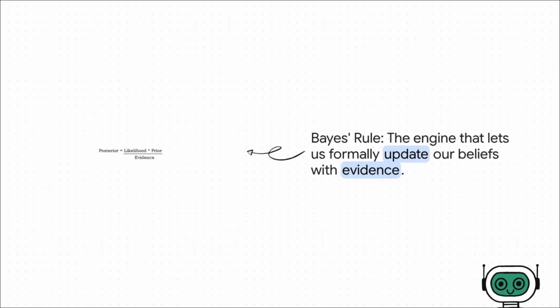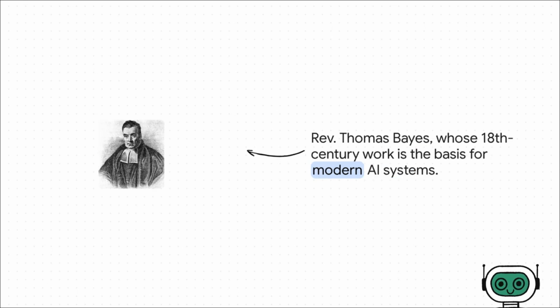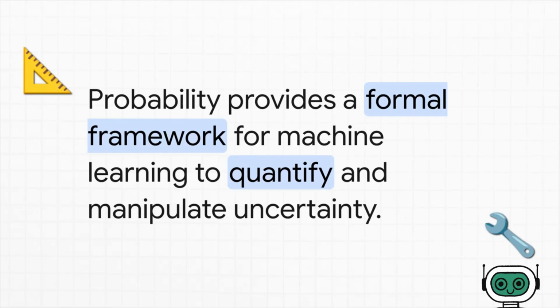This whole update process is formalized by Bayes' rule. It's just a really clever way of rearranging the math. It lets us calculate the thing we want to know, the probability of spam given the evidence, by using pieces of information that are much easier for us to count and measure. And this idea comes from Reverend Thomas Bayes way back in the 1700s. It's kind of incredible that a concept this old is still the core engine driving so many of our modern AI systems.